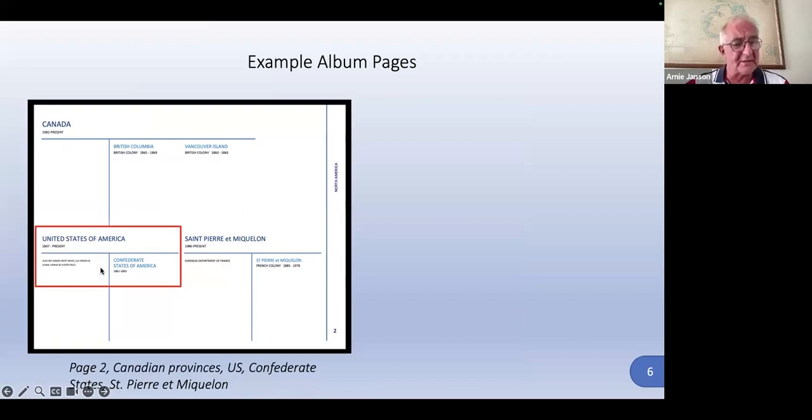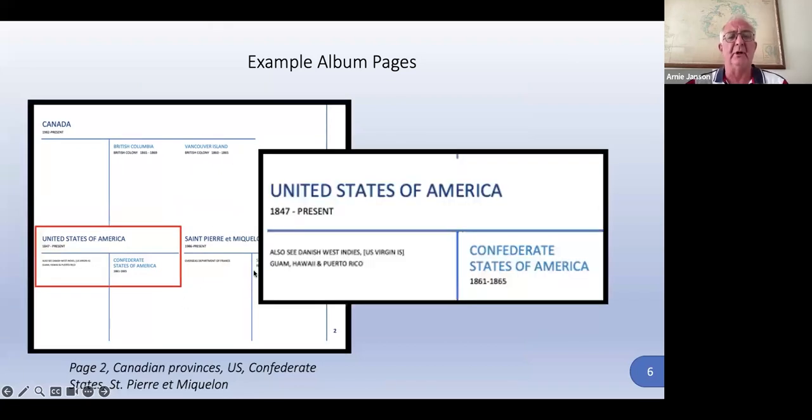But in the United States here, this is what I'm particularly interested in. In this left-hand column, you put the main US from 1847 to the present. You can also look for Danish West Indies, US Virgin Islands, and other categories. But they also have what's called the Confederate States of America. They published as a separate administration, at least in this, from 1861 to 65. So there is a bit of a category difference there.